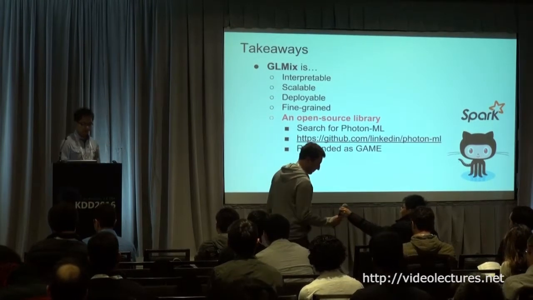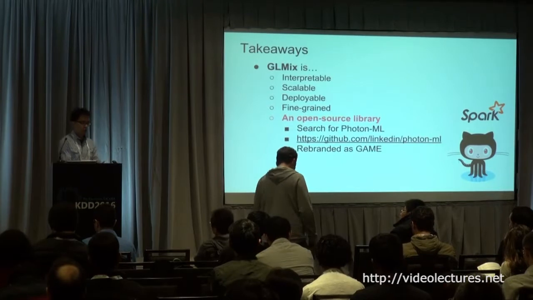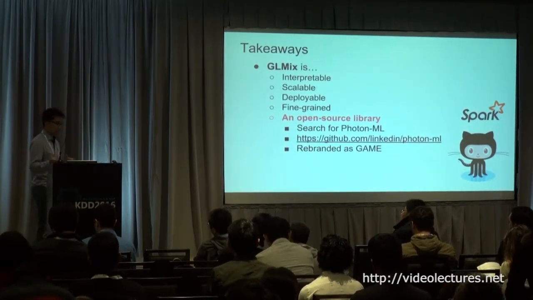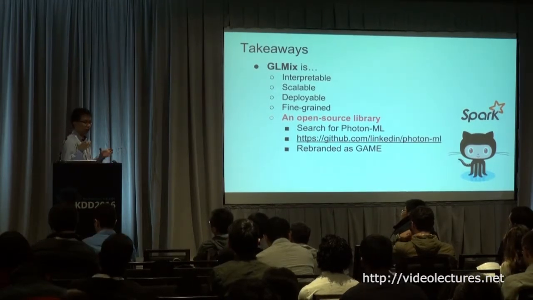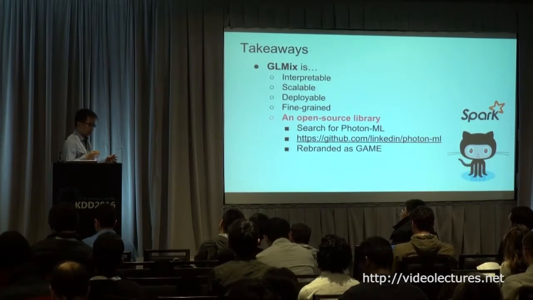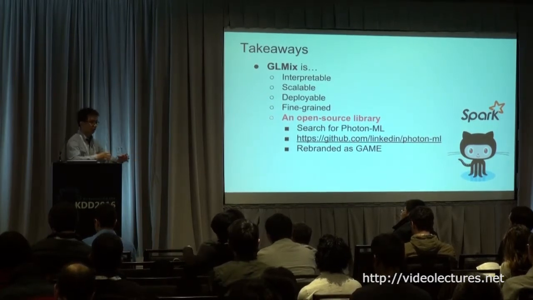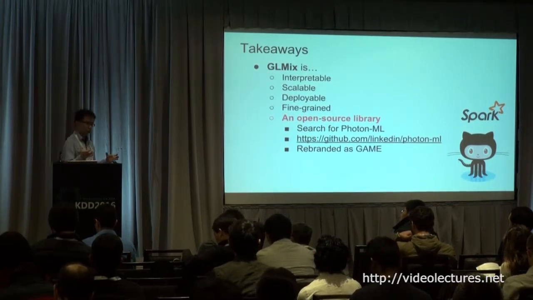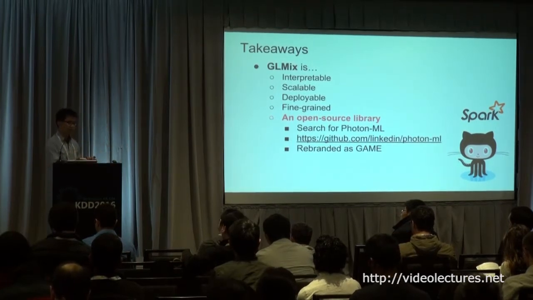This question has two related answers. First of all, in the GLMix model, I didn't go into detail, but this model is a well-studied model in the statistics literature. It's basically a random effect model. So for this model, what we learn is not just a coefficient. We also learn the variance for this parameter. For example, the variance could be a covariance matrix. By looking at the covariance matrix of the learned coefficients, we can get a better sense of how those features are correlated. That's the first thing.